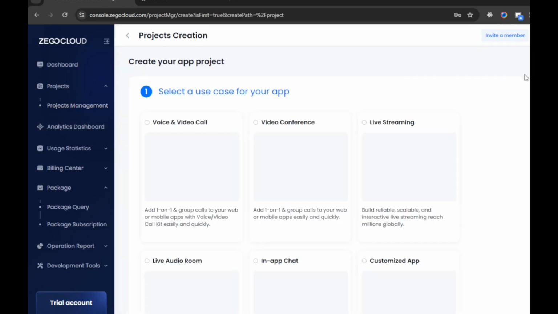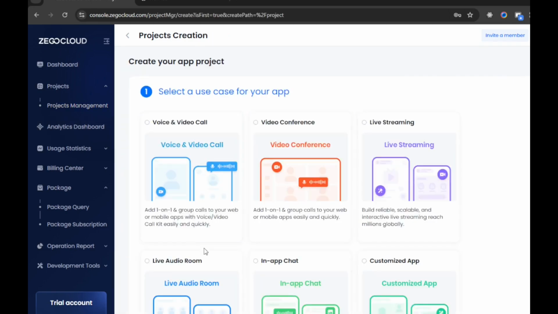So what we are going to do now is to create a new project. Yes, let's start a new project for our app. So remember, we are going to build a podcast application that allows users to start a stream and broadcast to followers or users. And so let's start by selecting a use case for our application.